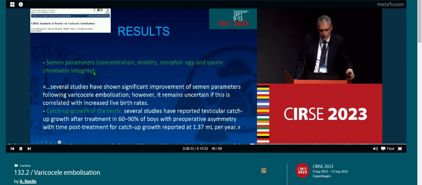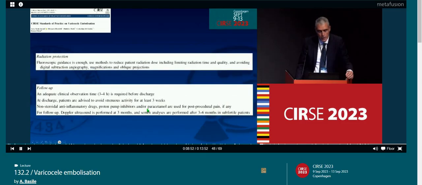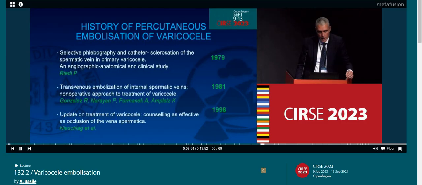Regarding the semen parameters, several studies have shown significant improvement of semen parameters following varicocele embolization. However, it remains uncertain if this is correlated with increases in live birth rates. And catch-up growth of the testes, several studies have reported testicular catch-up growth after treatment in 60 to 90% of boys. So these are the recommendations of the SOAP.